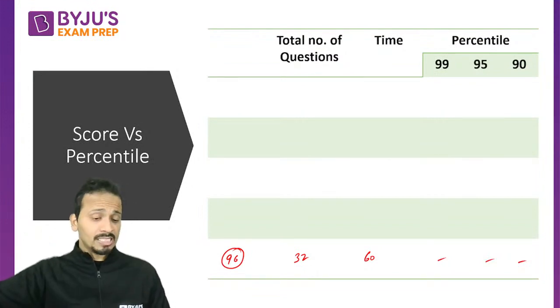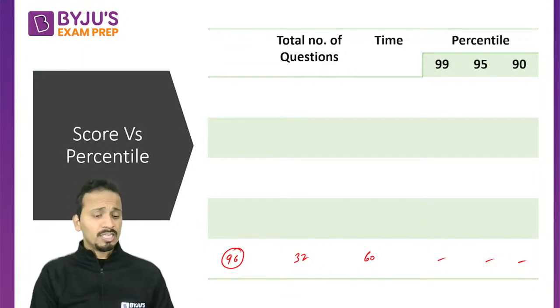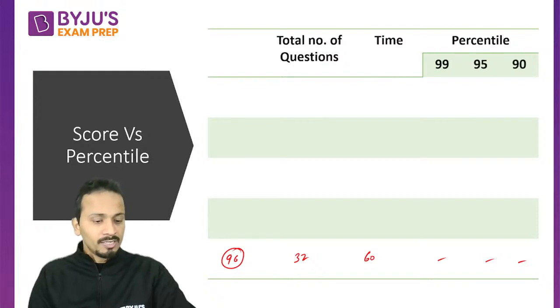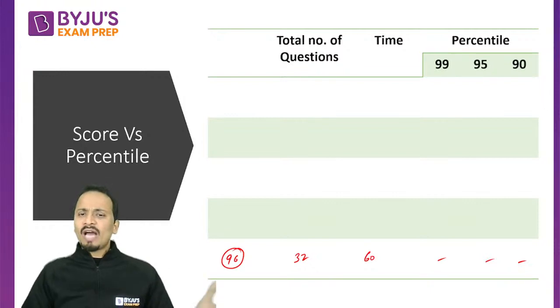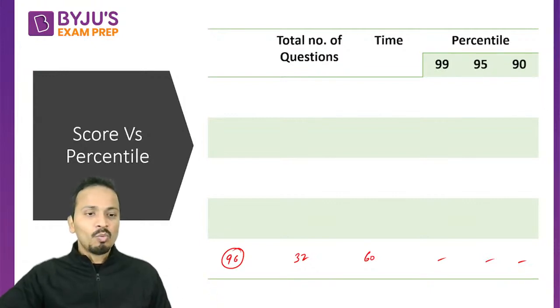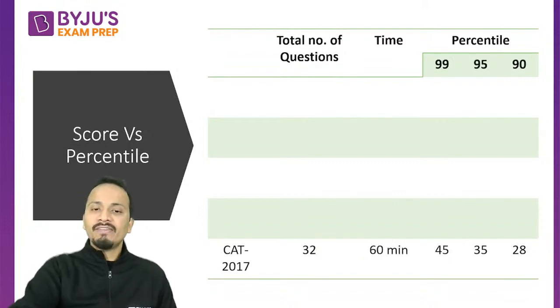All right. So Riyansh says 45 marks, which is less than 50%. Amit says 60%, fine. Prajwal says 40 marks, Komal says 60 marks. So all of you have different views. Let's see what was the actual picture in CAT 2017.